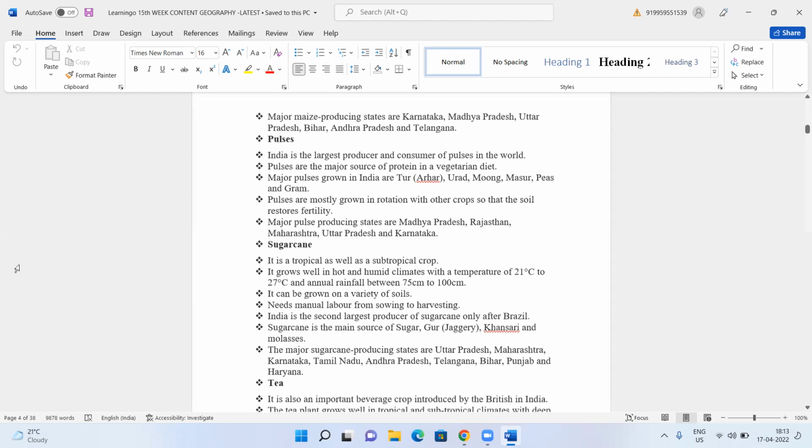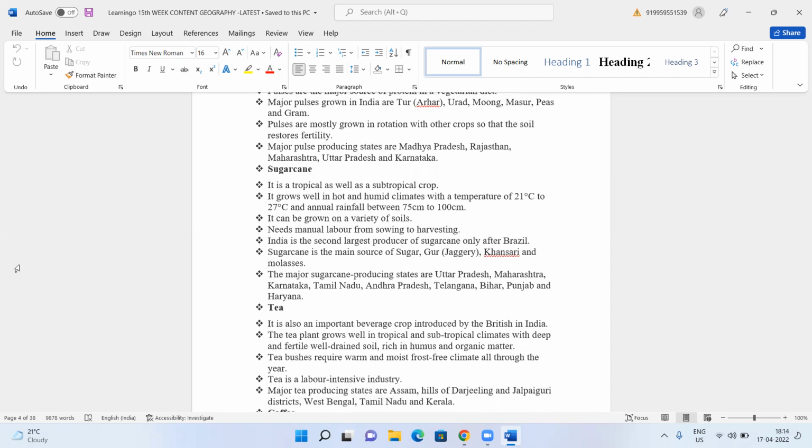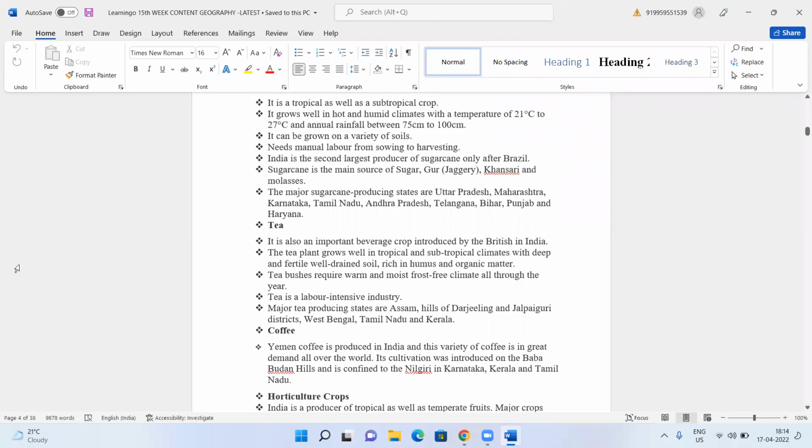The major sugar producing states are Uttar Pradesh, the leading state, followed by Maharashtra, Karnataka, Tamil Nadu, Andhra Pradesh, Telangana, Bihar, Punjab, and Haryana. But it is basically concentrated in the South Indian states. Sugarcane is mostly produced in the South Indian states, especially Maharashtra, then Karnataka, Tamil Nadu, and Andhra Pradesh.